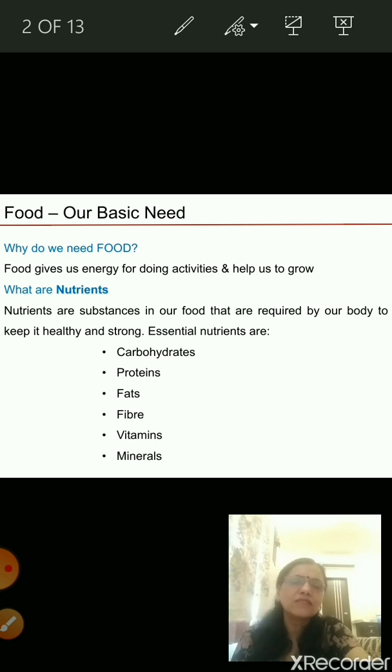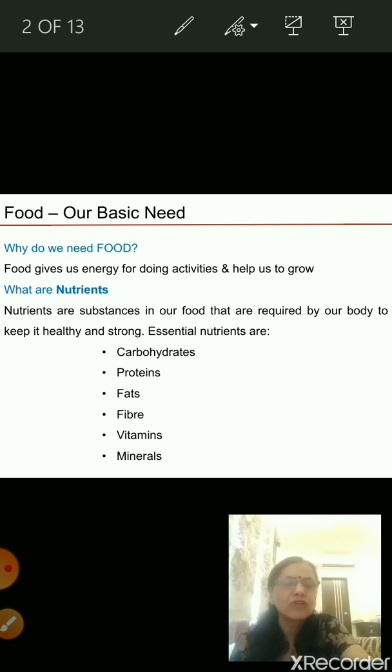Now there are certain substances in our food that are required by our body to keep it healthy and strong. These nutrients are carbohydrates, proteins, fats, vitamins, minerals, and fibers.